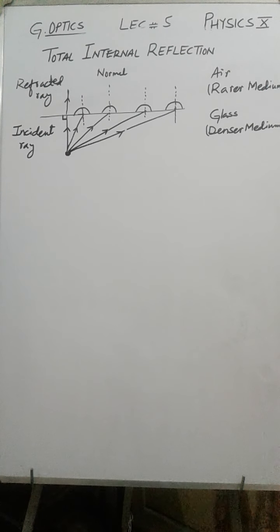Physics of class 10. Chapter is Geometrical Optics. Lecture number 5. Topic is total internal reflection. Alright. So first try to understand this diagram.